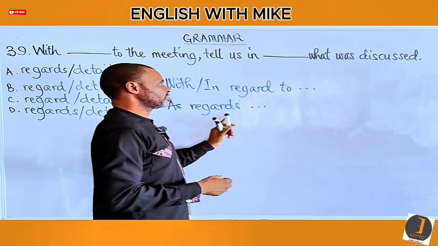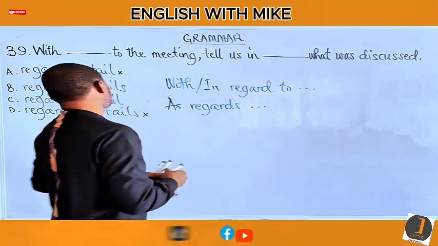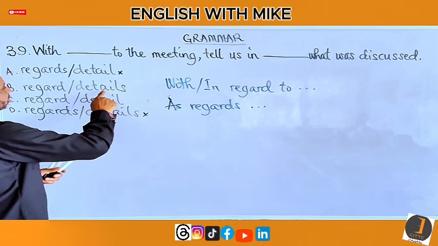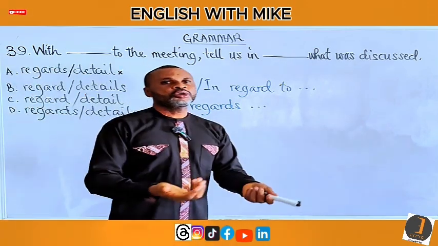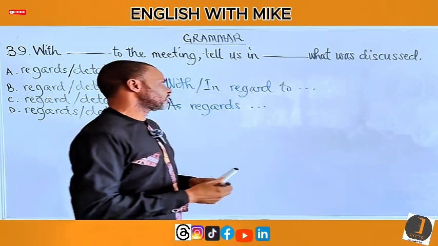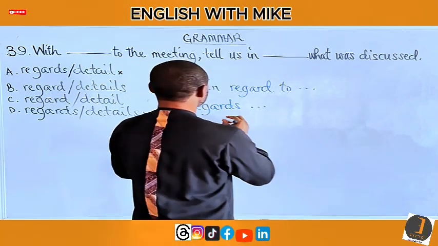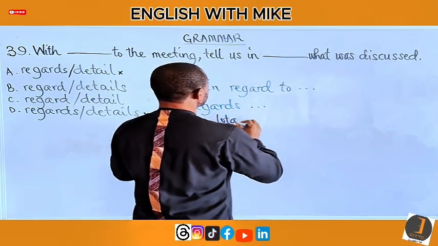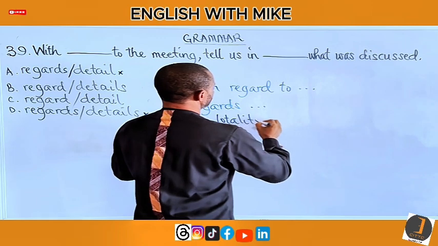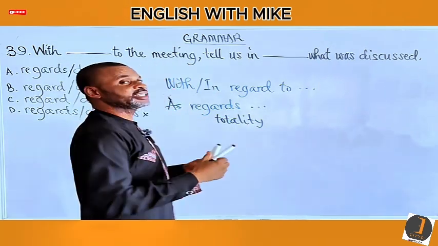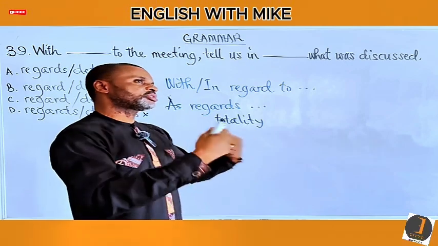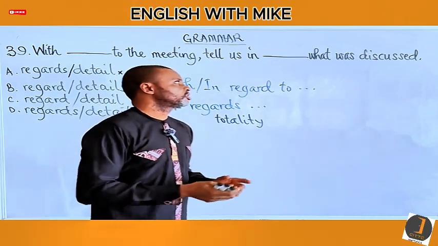As concerns, yes. So now what is the difference between detail and details? Do we say tell us in details or tell us in detail? The word means totality. Totality, not totalities. So tell us in totality, tell us completely what was discussed.